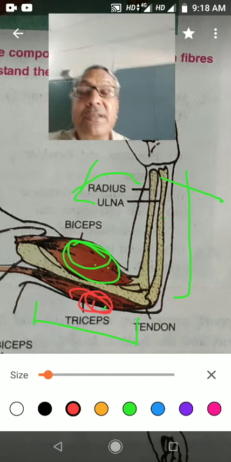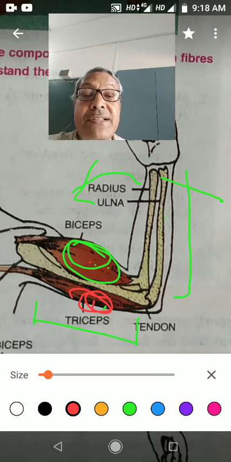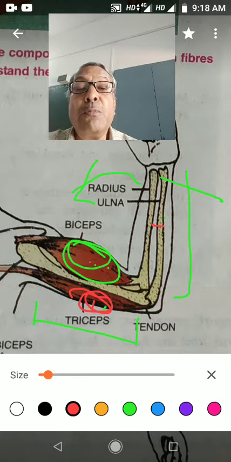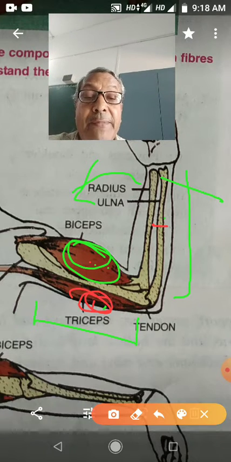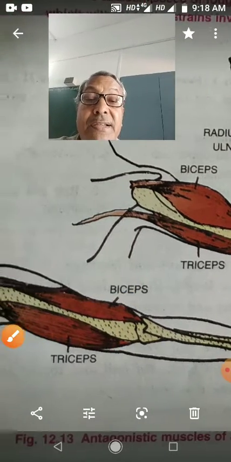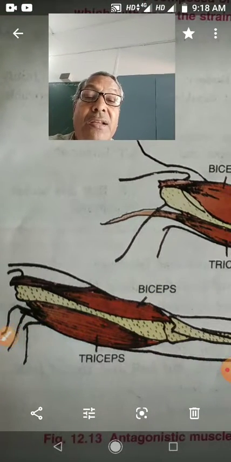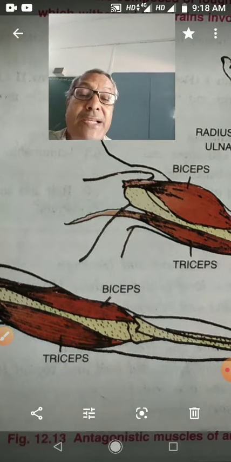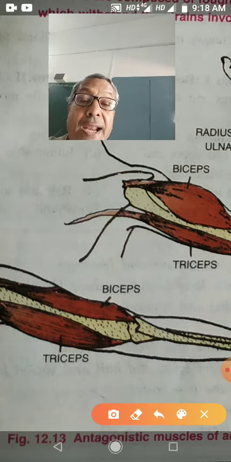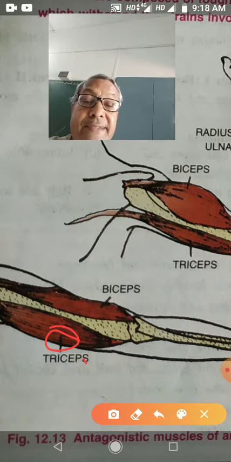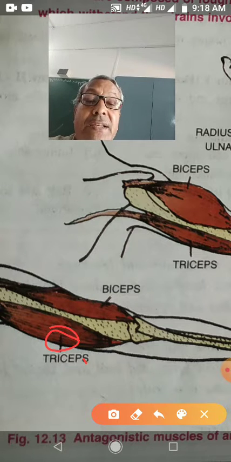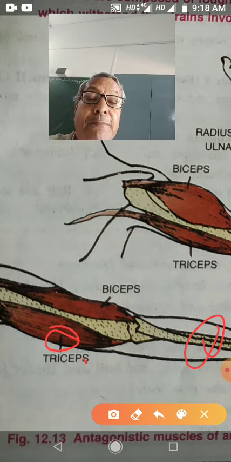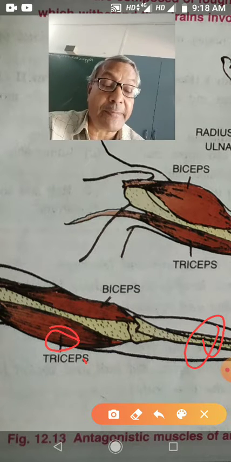When the triceps muscle contracts and the biceps muscles relax, then the lower arm moves away from the upper arm. So you see in this position, this arm has straightened by the contraction of triceps muscles. When the triceps muscles contract, the lower arm has moved away from the upper arm.